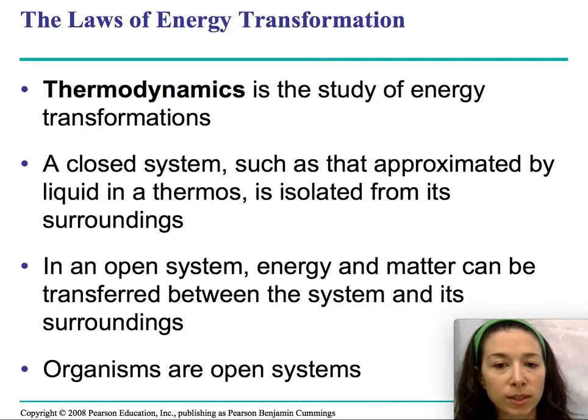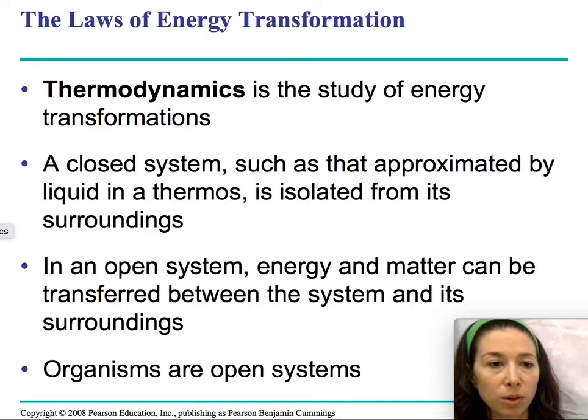So Earth is a closed system. In an open system, energy and matter can be transferred between the system and its surroundings, but Earth just receives some solar energy and does not exchange matter at all. Therefore, it is closed. Organisms, such as yourself, are open systems. So you receive energy and matter, and you excrete matter as well.